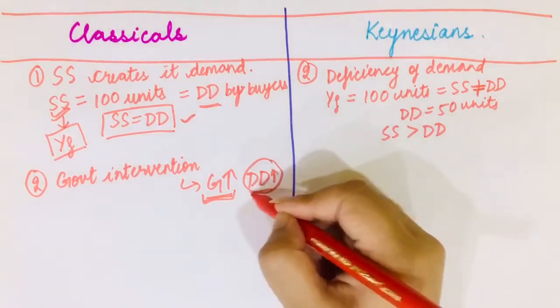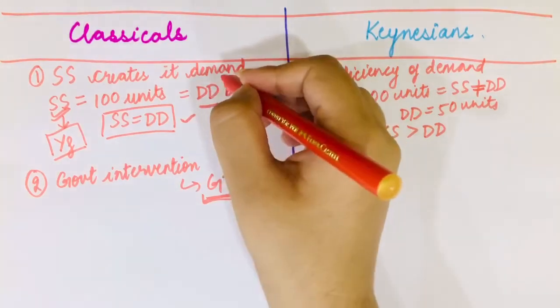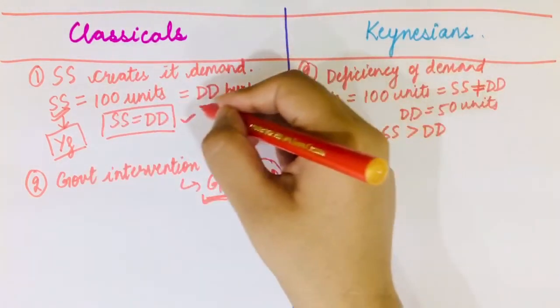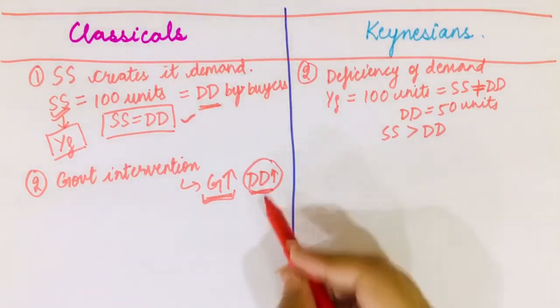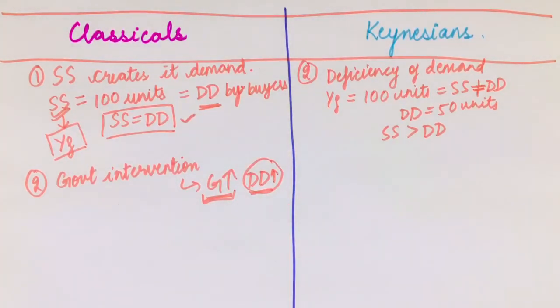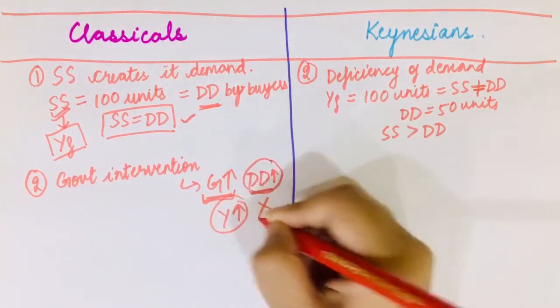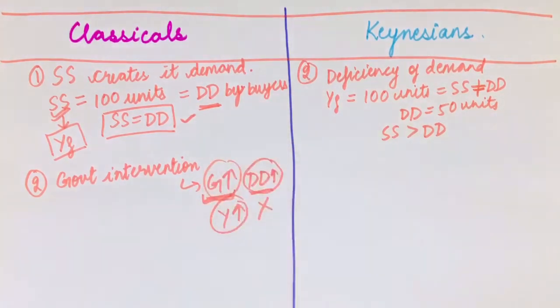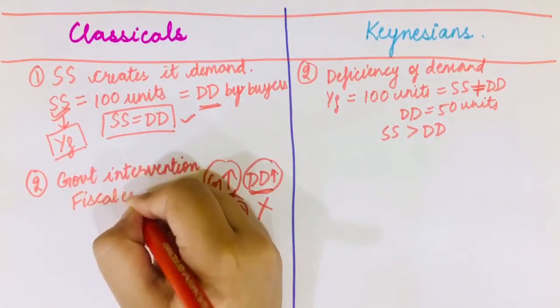It is affecting the demand, and demand has no role. We saw that whatever is supplied would be demanded. So demand is dependent on my supply. So in this case, even if demand increases, my output would not rise, and if my output fails to rise, then there is no role of government intervention, which is also known as fiscal expansion.